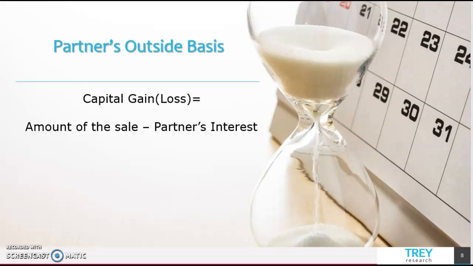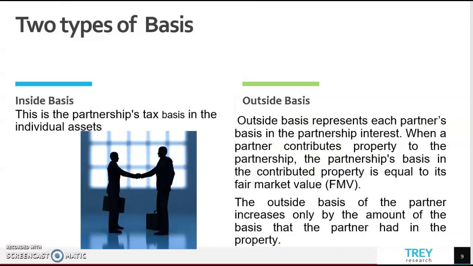Here is the formula for how to calculate a capital gain or loss. We have to subtract the partnership basis from the amount of the sale, and this represents also a partnership outside basis. Now let's talk about what are outside and inside basis and what the difference between them is.